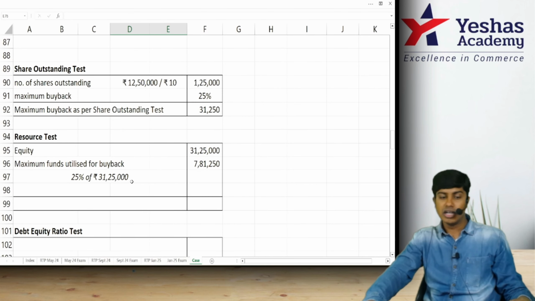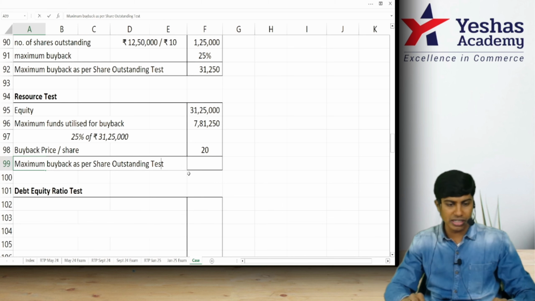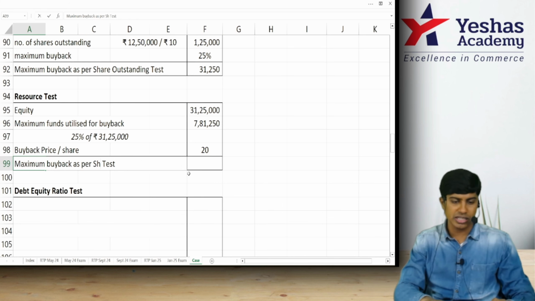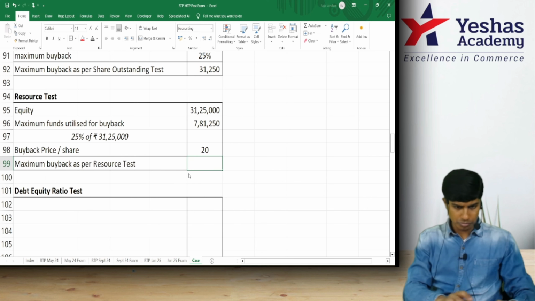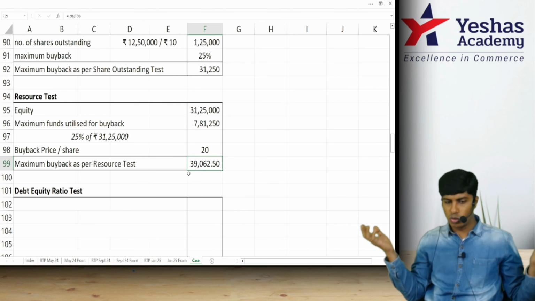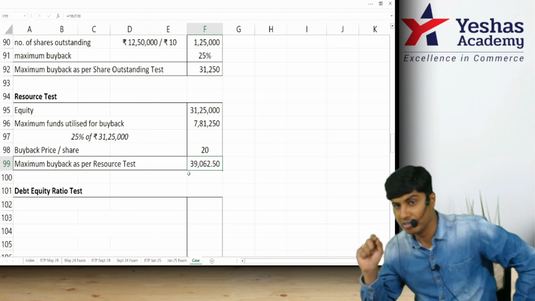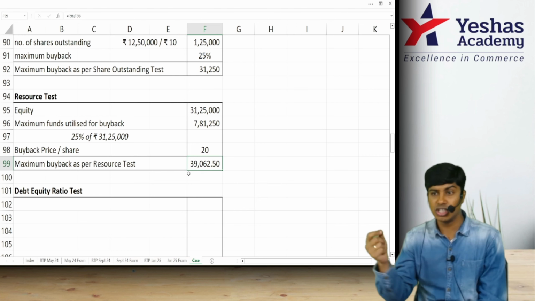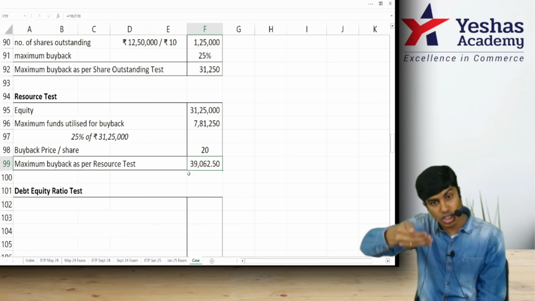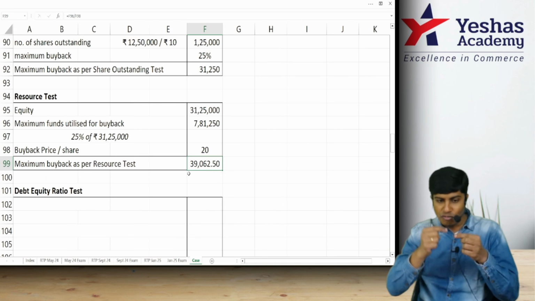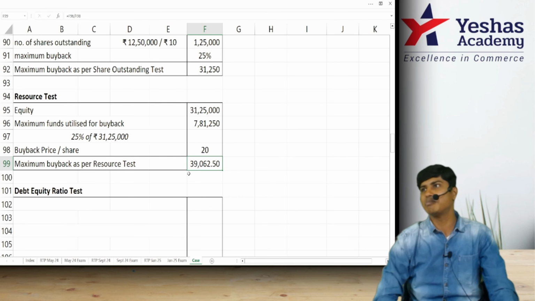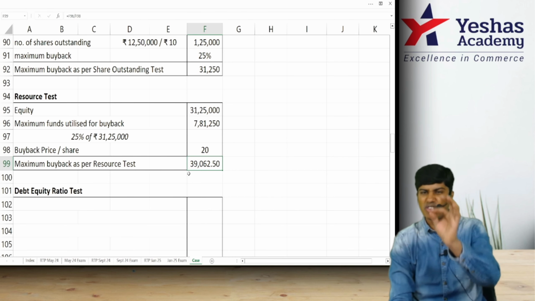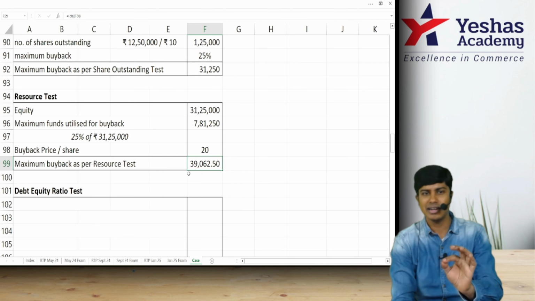You will get number of shares that can be bought back maximum using what test? Resource test. 7 lakh 81,250 divided by 20, you will get 39,062.5. Should I round it off to 39,063? No. 39,062 should be rounded backward. If you do 39,063 shares buyback, that will be more than 25% buyback. It's okay if it becomes slightly less. It should not become slightly more.